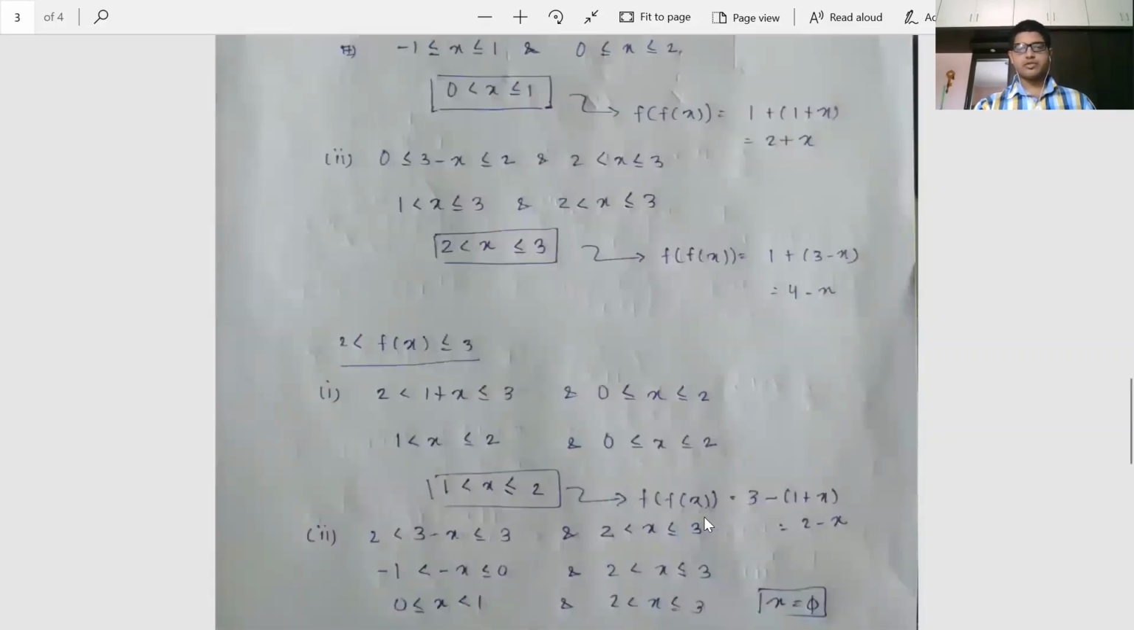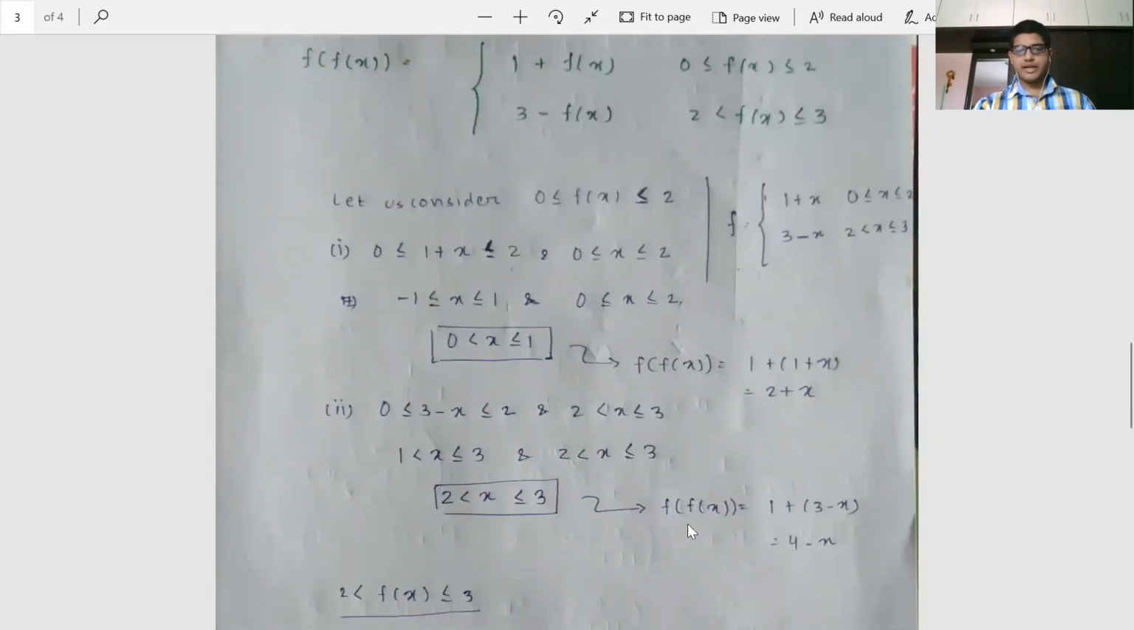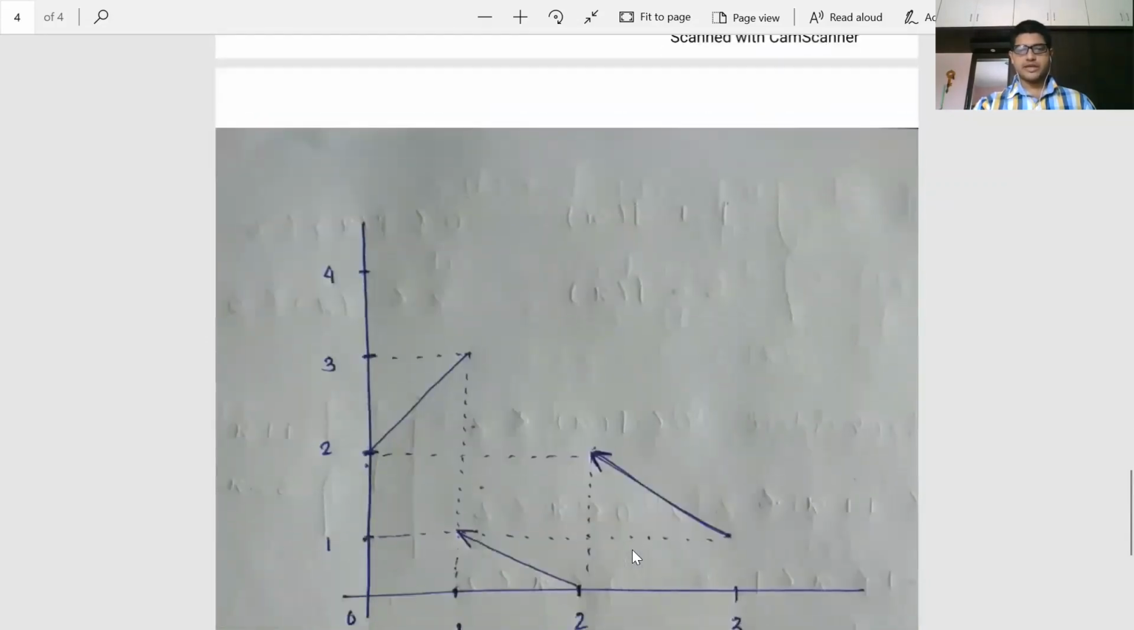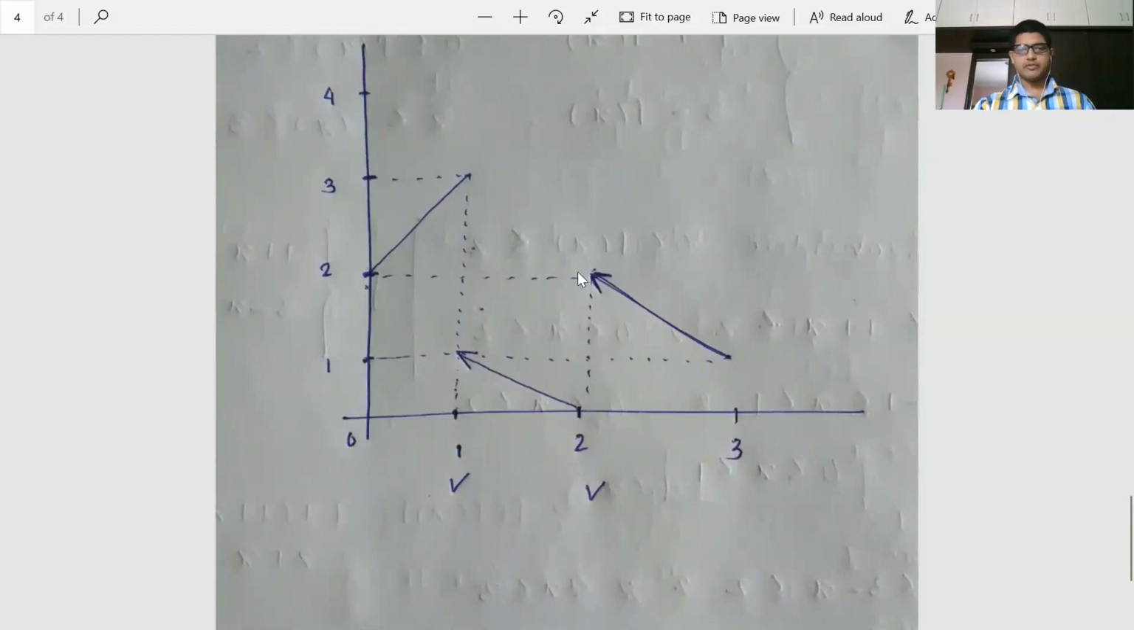And the third case, 2 to 3. So 2 to 3, f(f(x)) is equal to 4 minus x. We have solved here. So just check out here, 4 minus x. At 2 it is 2, at 3 it is equal to 1. So this is the final graph of f(f(x)) which we obtain by solving various cases and conditions. This is the value of f(f(x)).